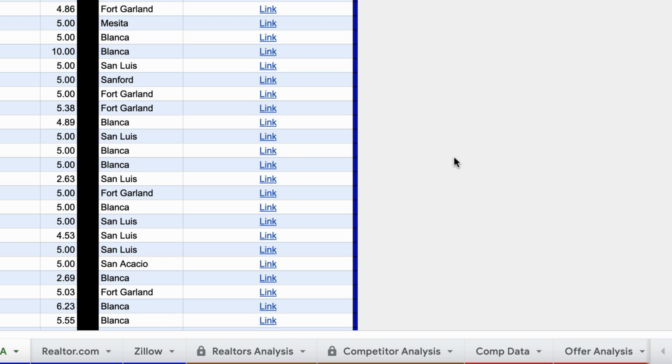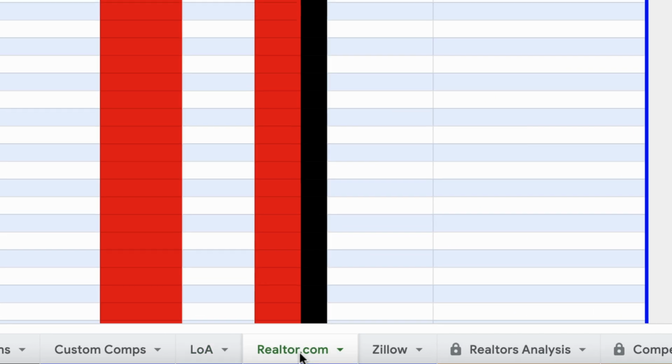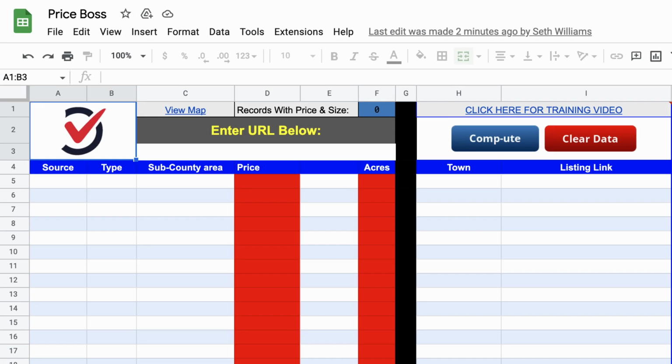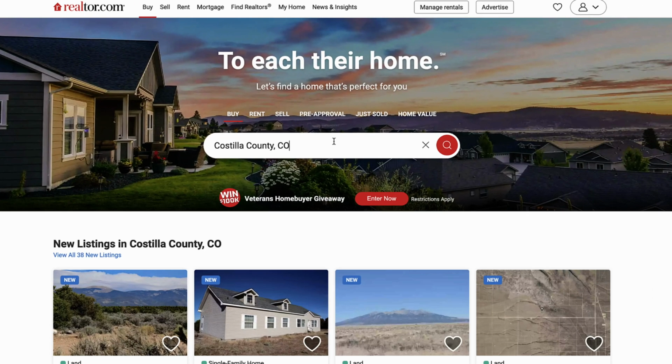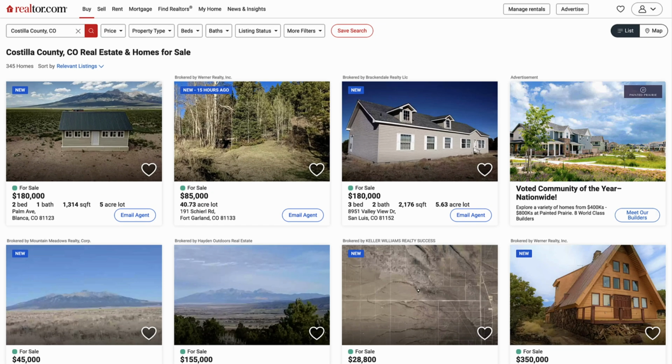Before we go there, I'm going to show you how to do this on Realtor.com. It's a pretty similar process. You just go up here to Realtor.com. And similar to Lands of America, we would just type in the county and state we're looking for and go ahead and click enter. And it's going to show you all this stuff.